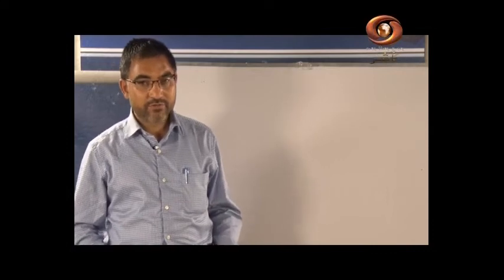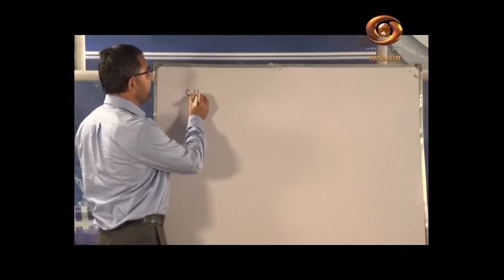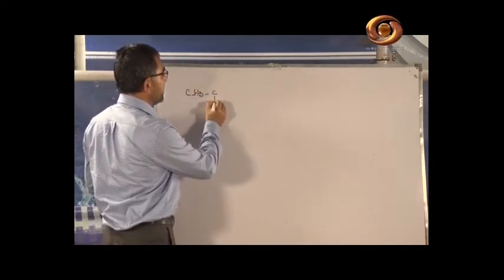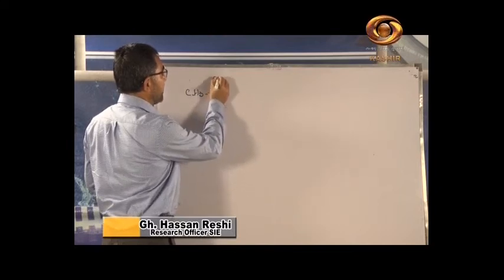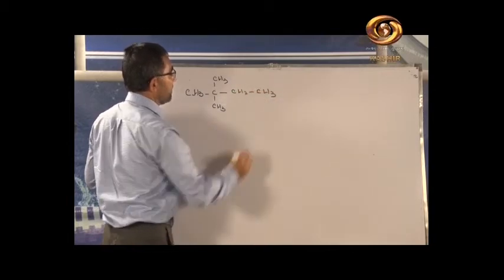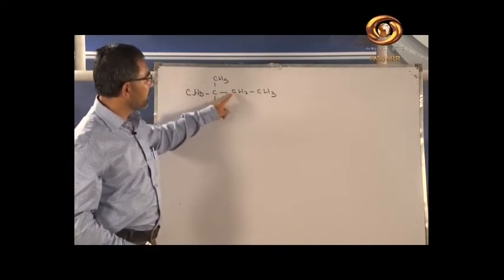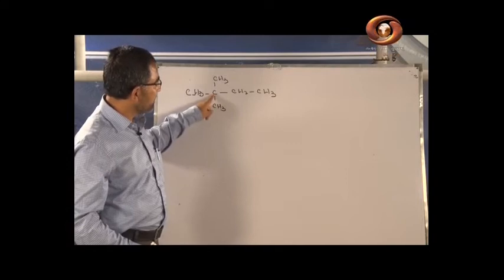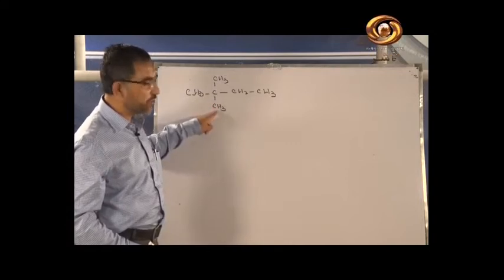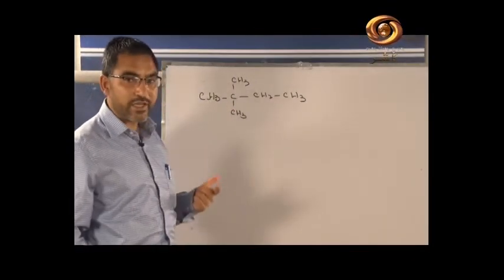Today we will start where we have left off in the previous lecture. We will continue with the nomenclature. We have started the nomenclature of the alkanes. Say we will take today another compound. This is like CH3, CH3, CH3, CH2 and CH3. What is the name of this compound? We have CH3, CH2, CH3. Here from this carbon one hydrogen is replaced by a CH3 group. Here another hydrogen is replaced by a CH3 group. Then what is the name of the compound?